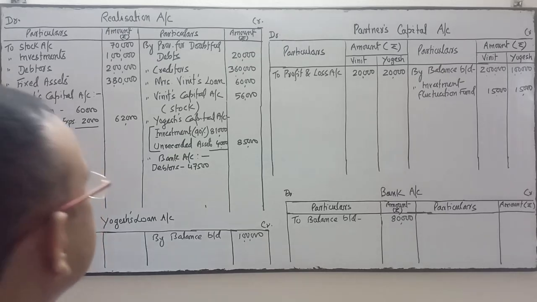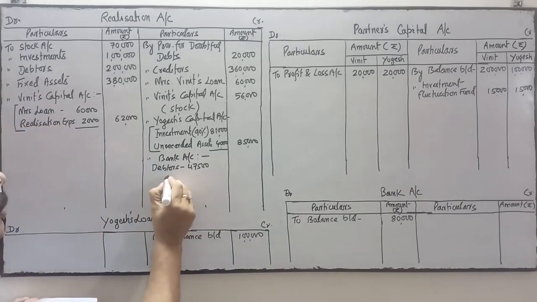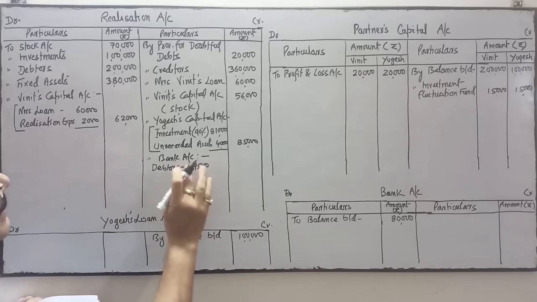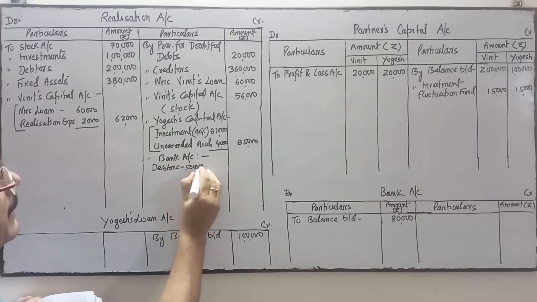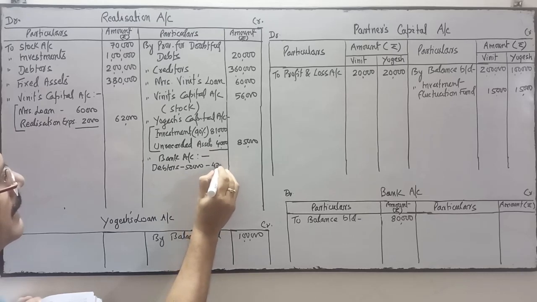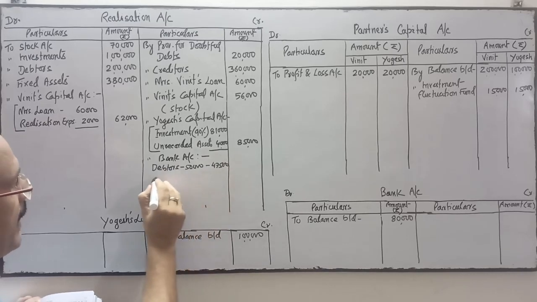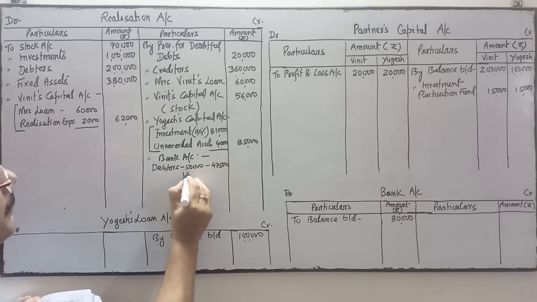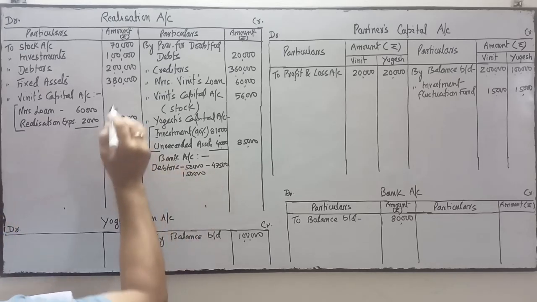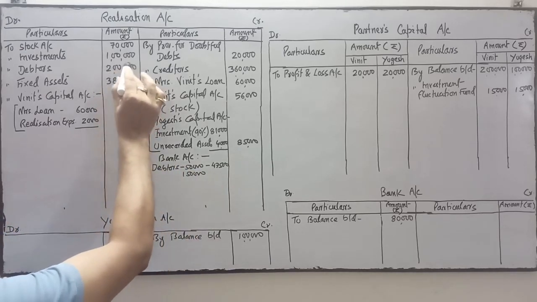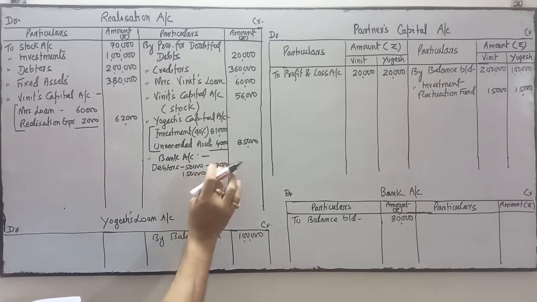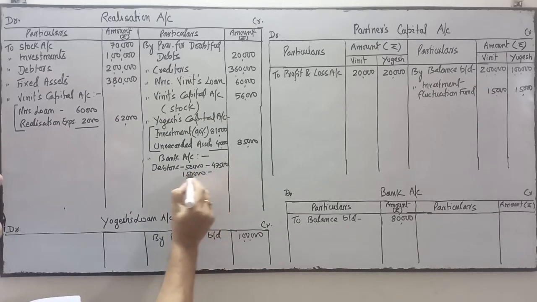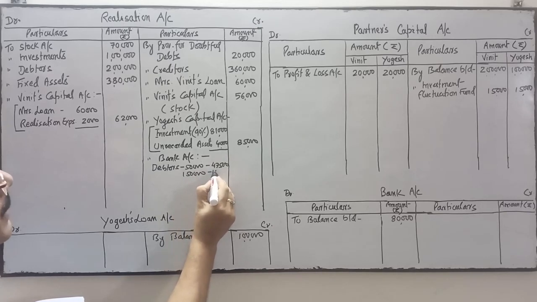Remaining debtors were collected in full. Remaining debtors is how much? The 50,000 debtors is realized at 47,500, and the remaining debtors is 1,50,000. Total debtors is 2 lakhs. So out of the total debtors we have realized this much, and the remaining 1,50,000 will be realized in full.